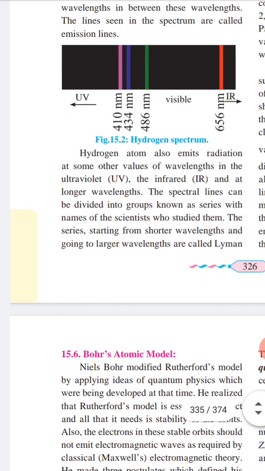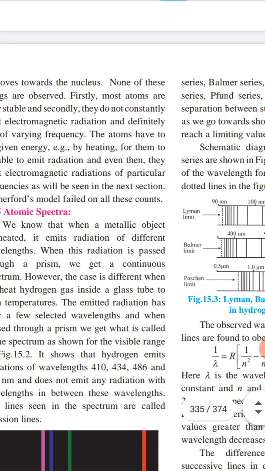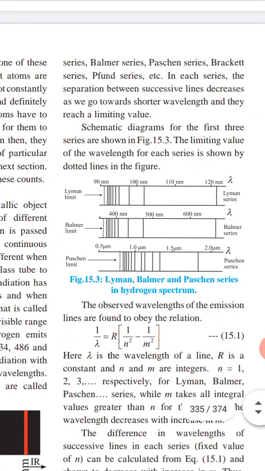The hydrogen atom also emits radiation at some other wavelengths in the ultraviolet and infrared regions, at longer wavelengths. The spectral lines can be divided into groups known as series, named after the scientists who studied them. Starting from the shorter wavelength and going to the larger wavelengths, they are called the Lyman series, Balmer series, Paschen series, Brackett series and Pfund series.